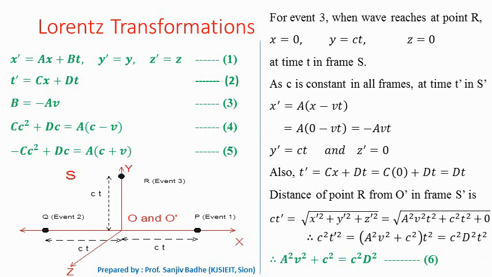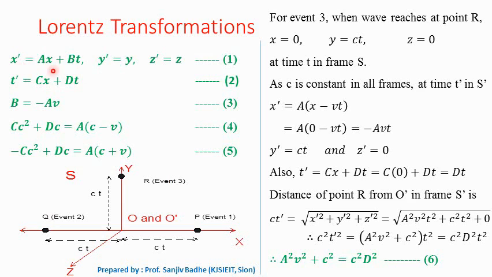So for event 3, when the light wave reaches point R, see in which direction the light wave is traveling now? It is traveling in the y direction. So displacement along x direction is 0, so x is equal to 0. Y is equal to ct now and z is equal to 0 in frame S at some time t.